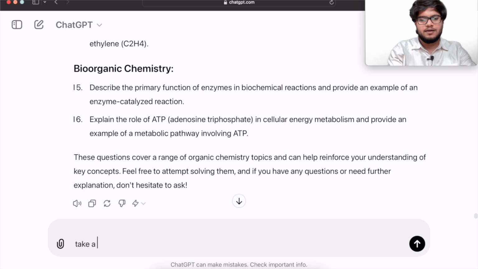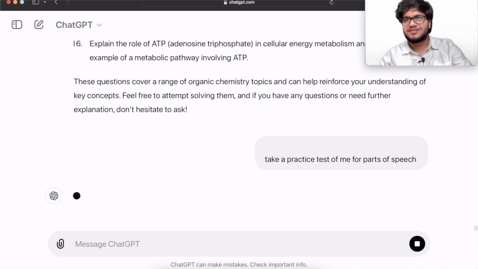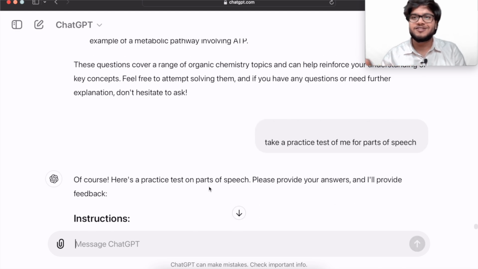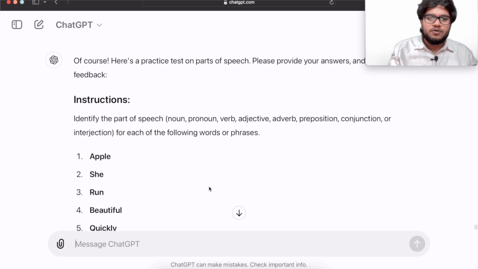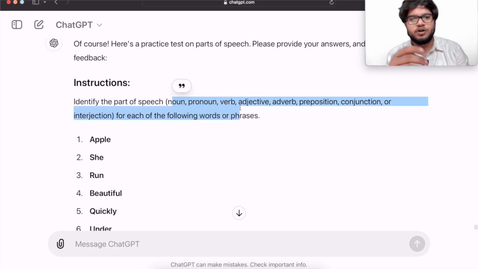Take a practice test of me for parts of speech. In English, there is a topic, parts of speech. See, I am the maths guy, so usually my instinct is to ask about maths, physics, or chemistry. I'm a science guy. That's why. Now, for example, you need to identify the part of speech, whether it is a noun, pronoun, verb, adjective, adverb, preposition, conjunction, or interjection.